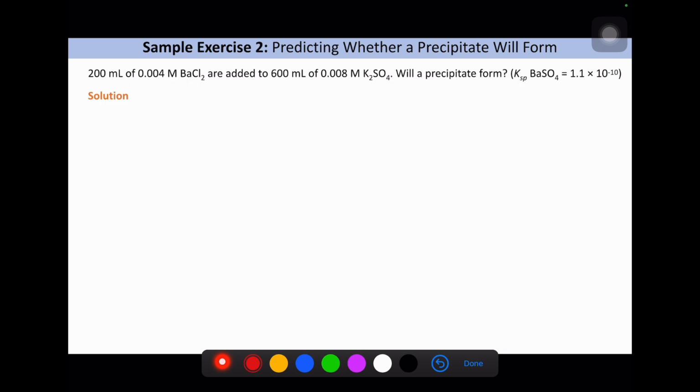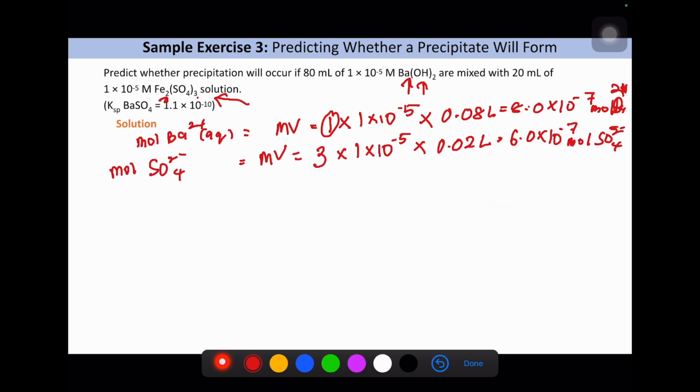In the previous slide, Ba is 1 and sulfate is also 1, so it's no issue there. This time, in Fe2(SO4)3, the sulfate is 3, however for barium it is 1, so you need to be alert with that. To find the concentration of Ba2+, we know the moles, so we need to divide by the total volume.